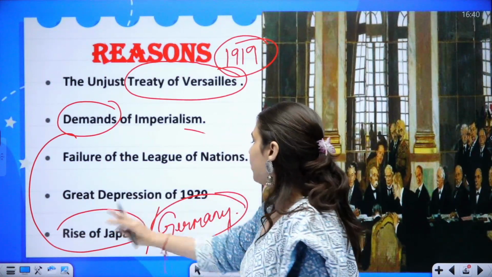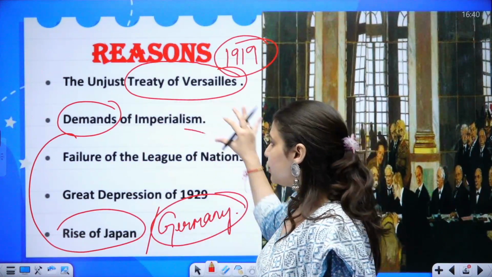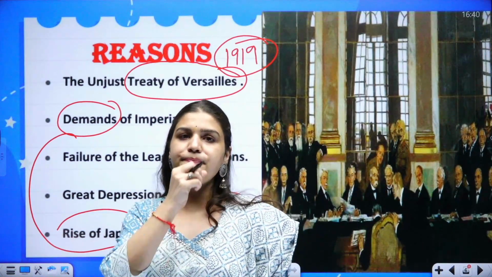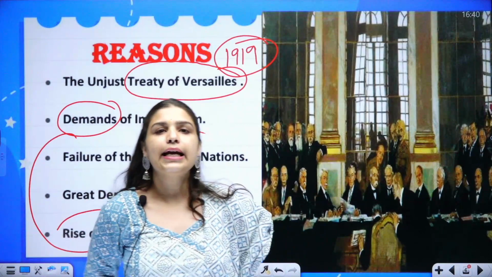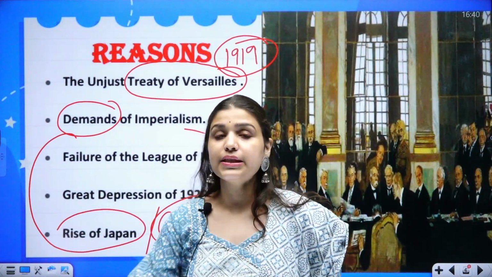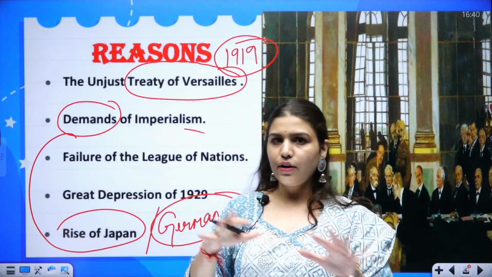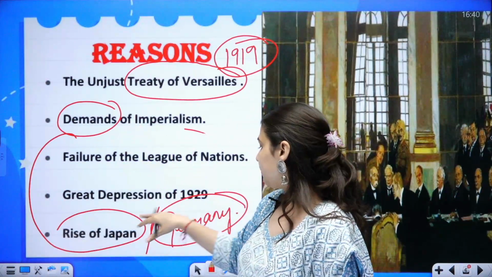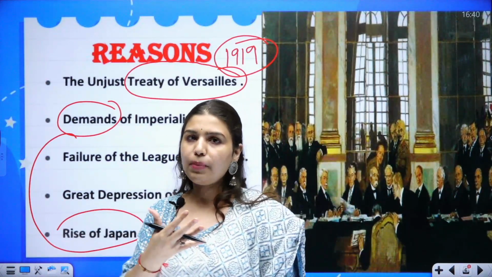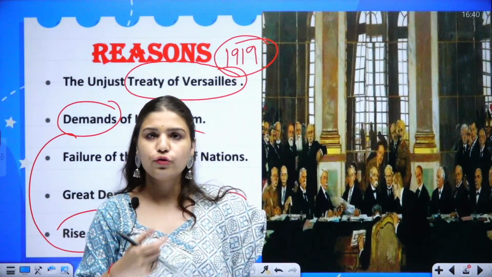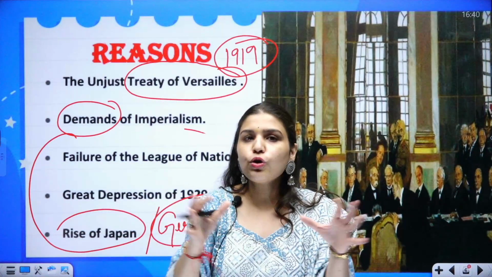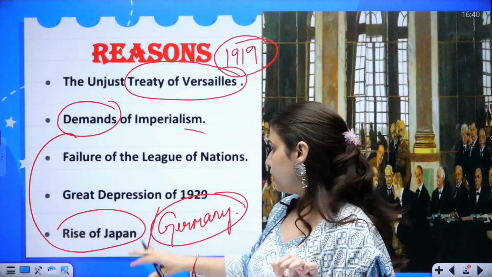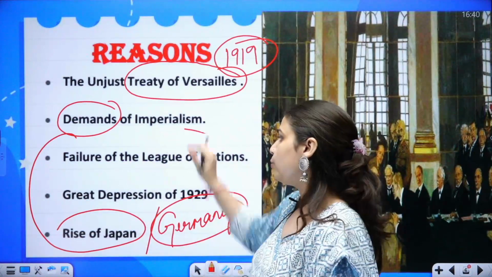We know that at this point India was ruled by the Britishers, and the Britishers had various colonies in different parts of the world. These countries, Japan and Germany, were becoming more powerful, and there was a rising demand that they would also colonize some countries. So this was also one of the reasons for World War II.